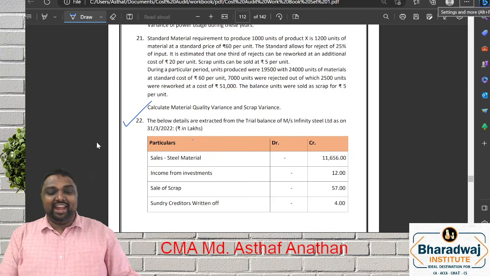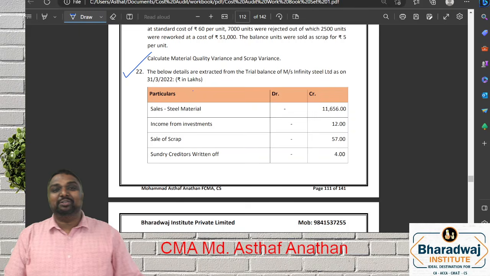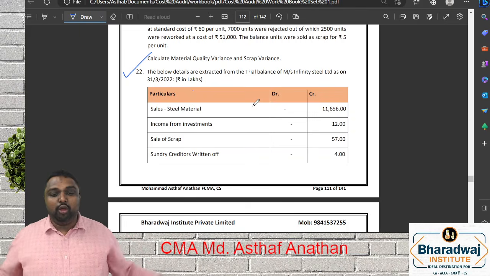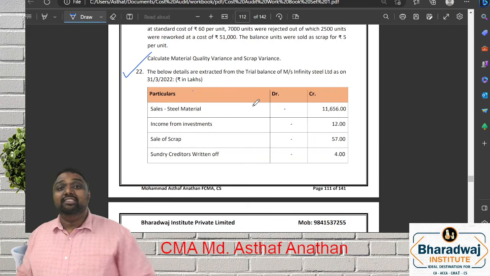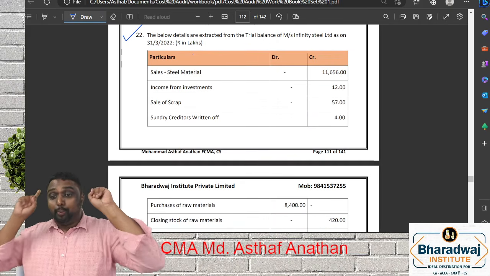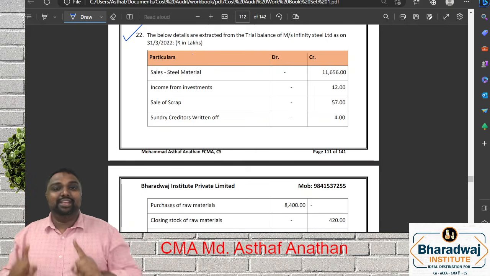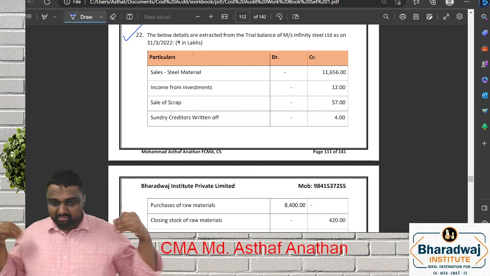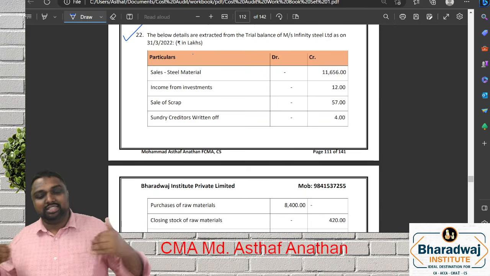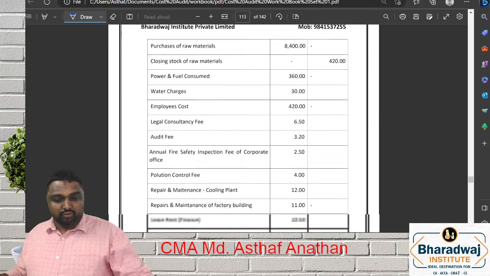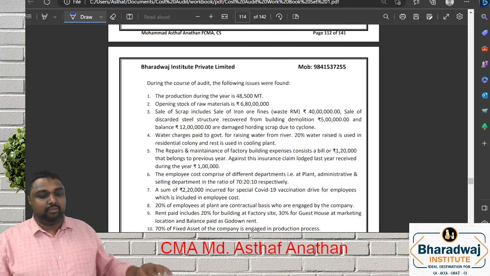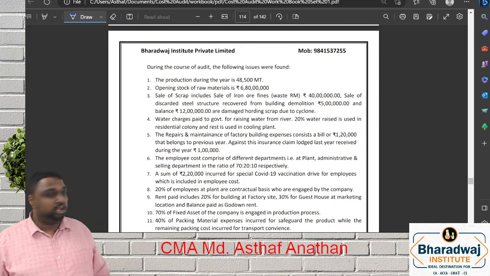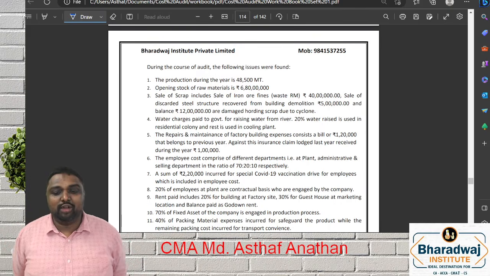My dear friends, next we have a very good standard question. Question number 22. Below are the details extracted from the trial balance of MAS Infinity Steel Limited on 31st March 2022, rupees in lakhs. Sale, income from investment, sale of scrap, and so on. A lot of data is given. Apart from that, they have mentioned some details during the cost audit.